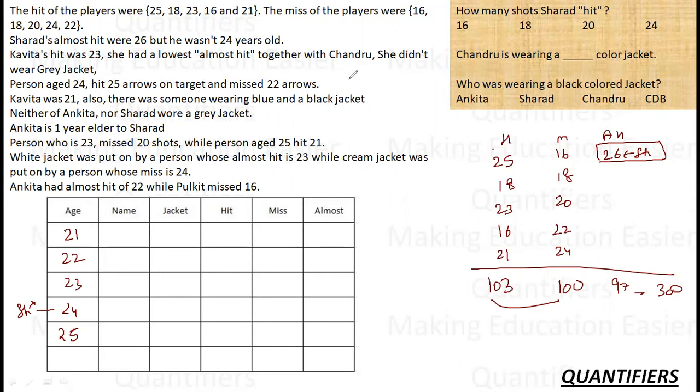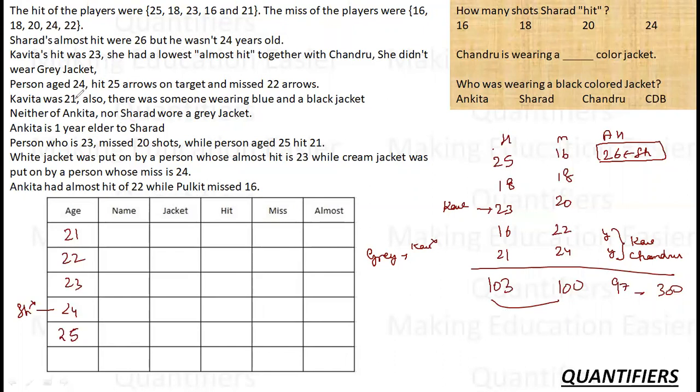Kavita's hits were 23. So this is Kavita. Hits are 23. And she had the lowest hits together with Chandru. Let's call the lowest hit Y, and Kavita and Chandru are having the lowest hit. Also, Kavita wasn't wearing a gray jacket. So there is a gray jacket which Kavita isn't wearing.